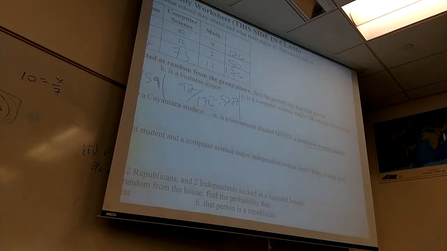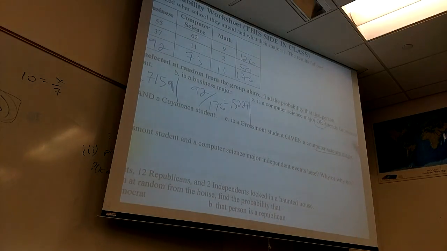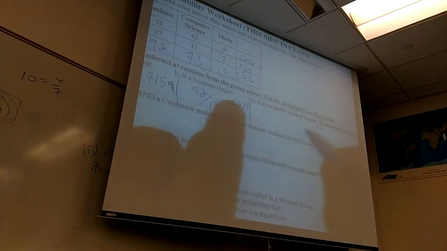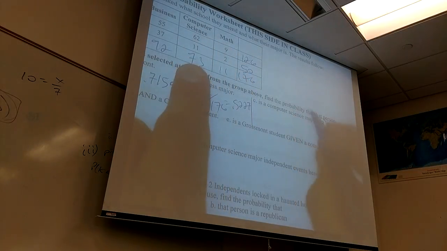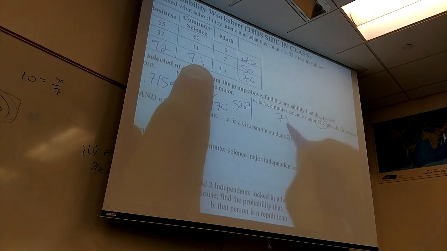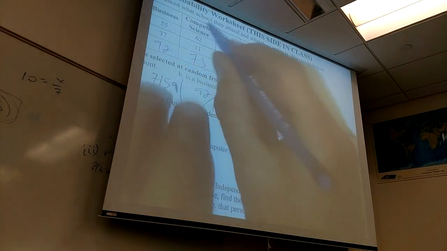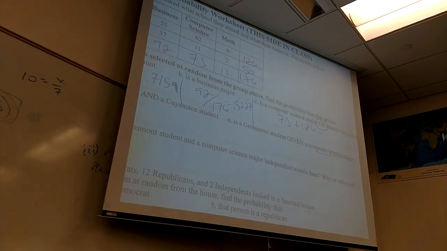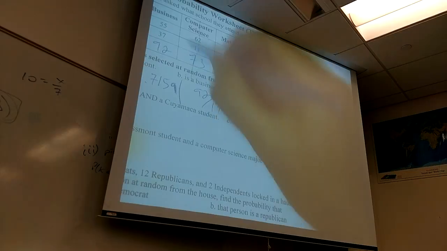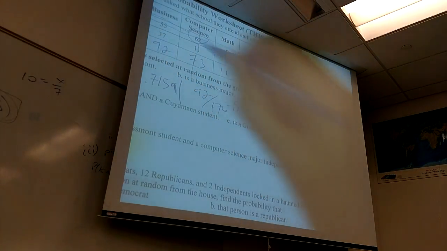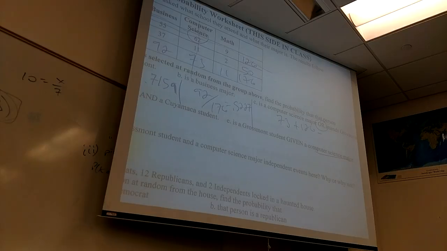Round. Is a computer science major or attends Grossmont. So going into this problem, I know that the top should be bigger than for either one, because or gives me more chances to match what I'm looking for. So one way to do this is to go, there's 73 computer science majors, 126 Grossmont people, but then I got to subtract off. Now watch, and is very often called intersection. And you see why, if I take all these people and all these people, where's the intersection? Here. So those are the people that are both, they got counted twice. I better subtract them off.